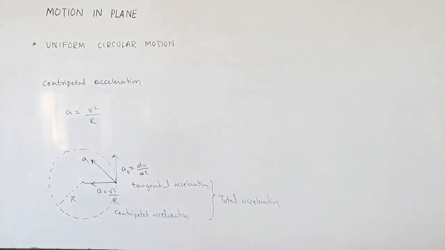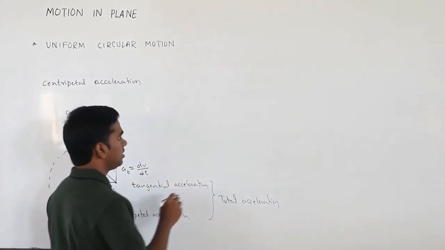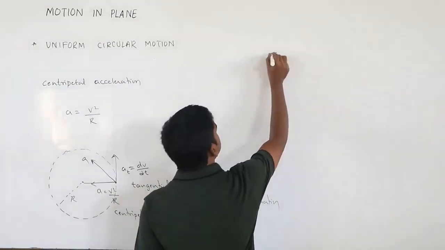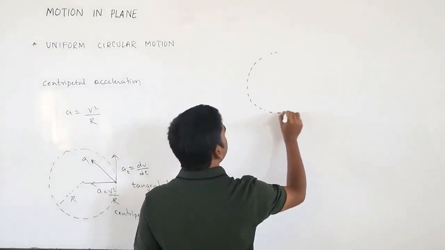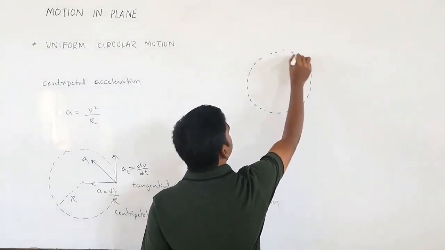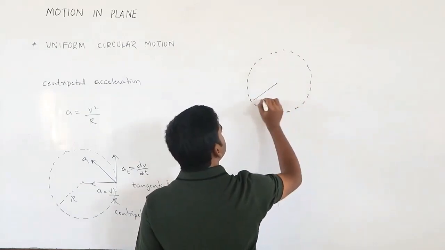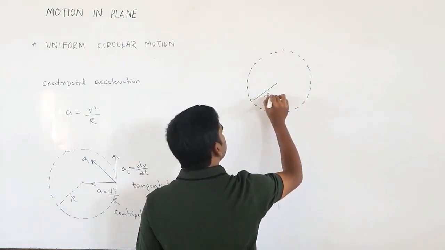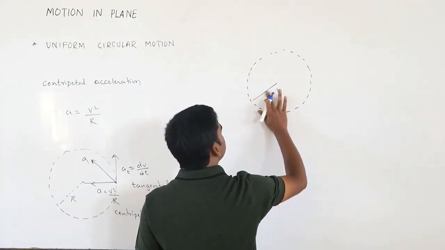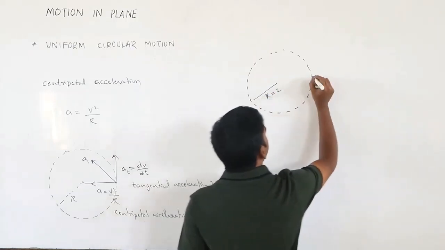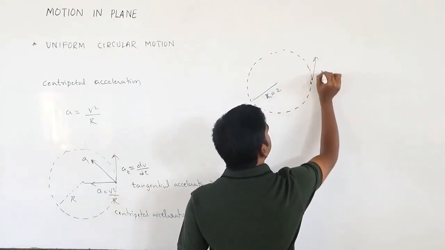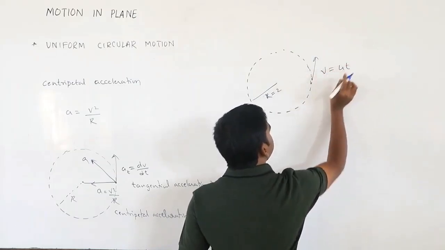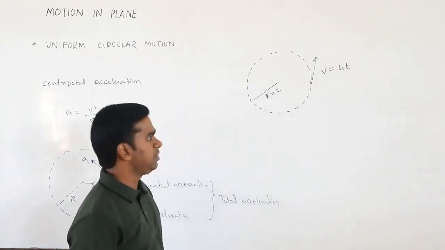Now if I take an example, suppose an object is moving in a circular path. Say its radius is r equals 2 meter, and it is moving with a velocity v equals 4t.